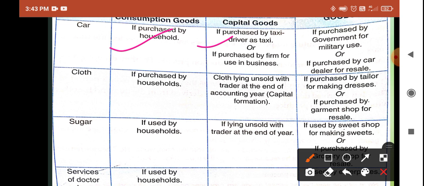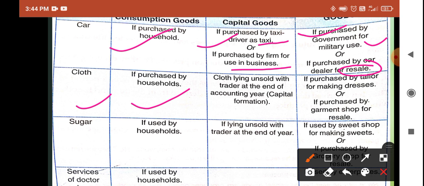Now if a car is purchased by a taxi driver or for a business purpose, it is also a final good, but it is a capital final good. Now if a car is purchased by the government for military purpose, it is an intermediate good. Or if a car is purchased by a wholesaler to resell, it is an intermediate good. Okay, cloth: if cloth is purchased by me or the household sector, it is a final consumption good.